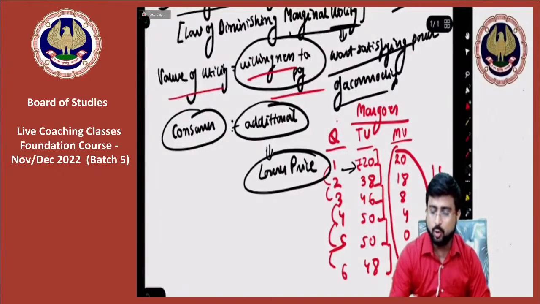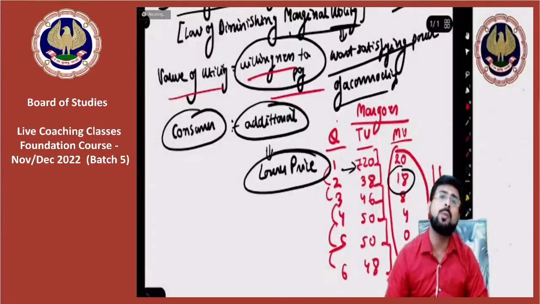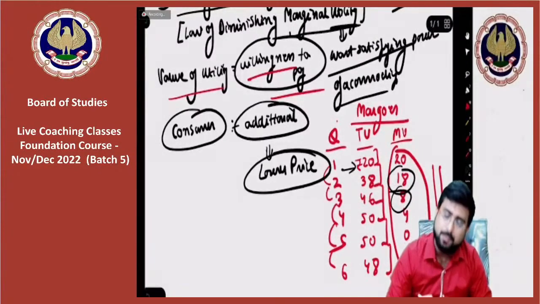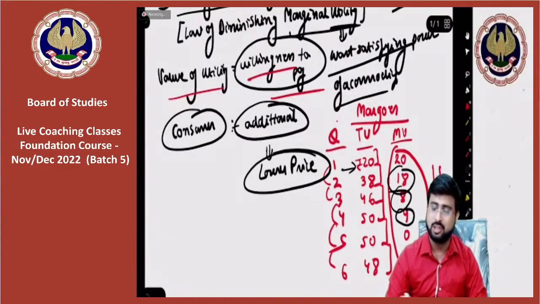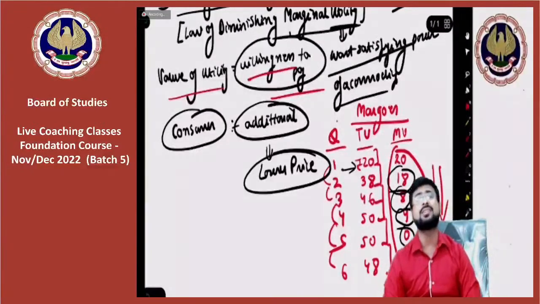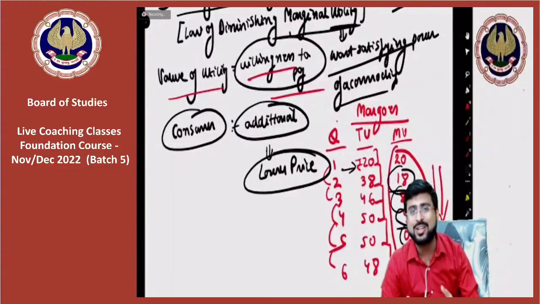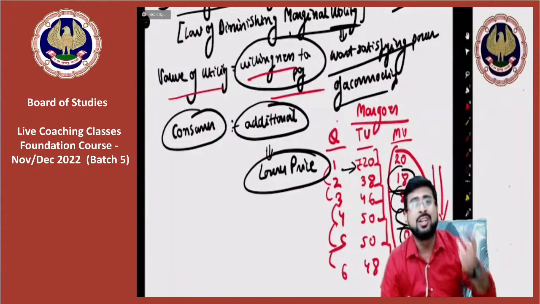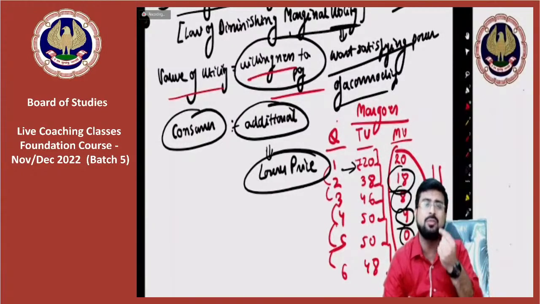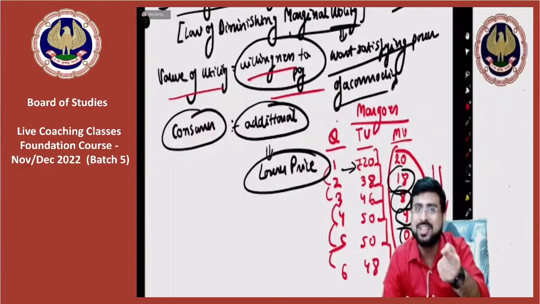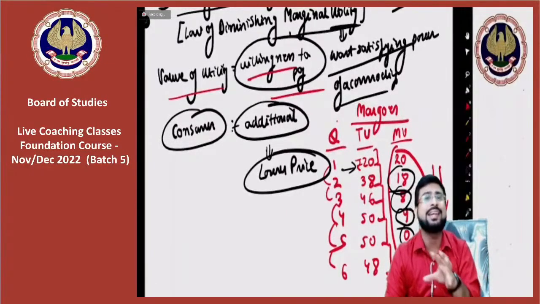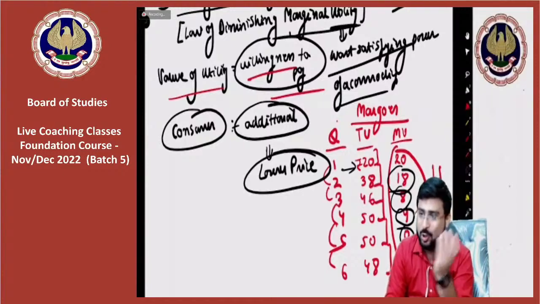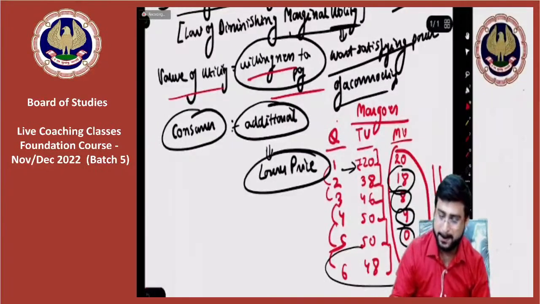Because when I bought the first mango for 20 rupees, I was very hungry. For the second mango, I paid only 18. For the third mango, I paid only 8 rupees. For the fourth mango, I paid 4 rupees. For the fifth mango, I paid nothing. As a matter of fact, now I have come to a point where I am so tired of mangoes that I am telling people that if they want to give me a mango, instead of me giving them money, they will have to pay me money. Sir, how is this possible? You may be thinking. It is just the law, logically speaking.